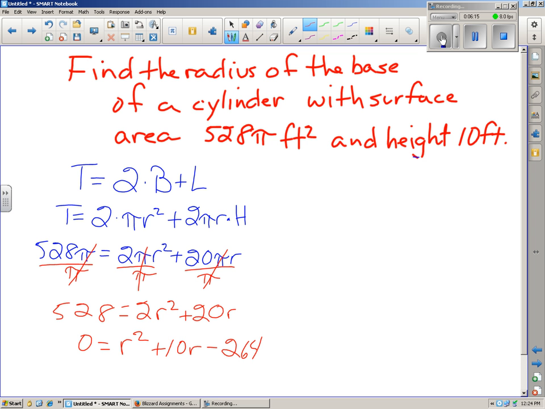To use the quadratic formula, we should start off by writing the formula. X, our variable, or r in this case, equals the opposite of b plus or minus the square root of b squared minus 4ac, all over 2a. And recall that our value for a is the coefficient of r squared, so a for this problem is 1. B is the coefficient of the r term, 10. And c is the constant, which is, for this problem, negative 264.